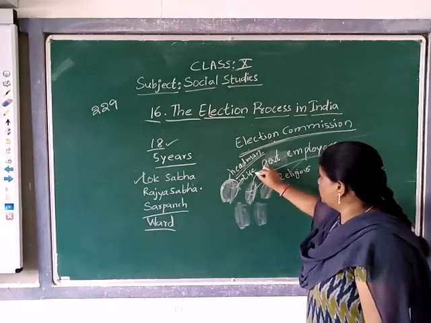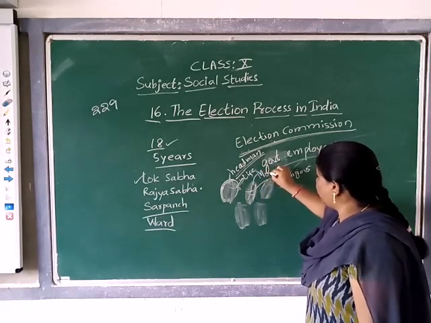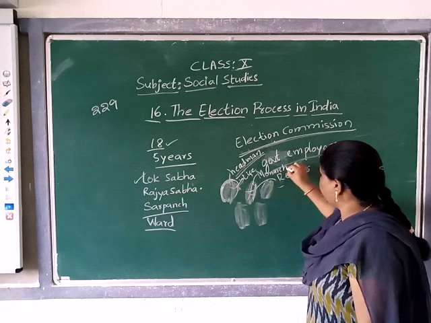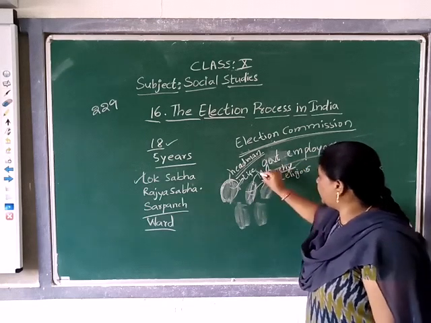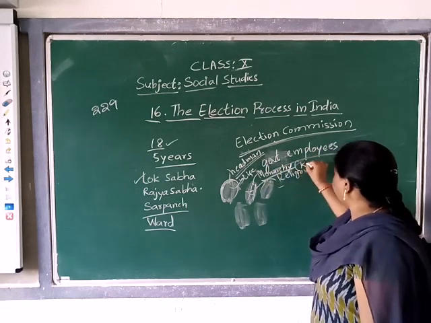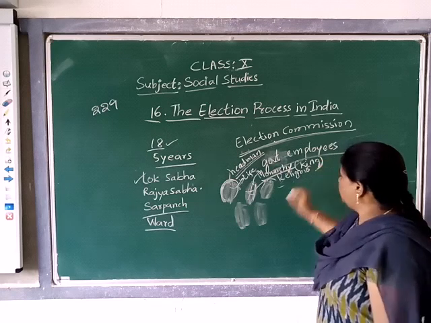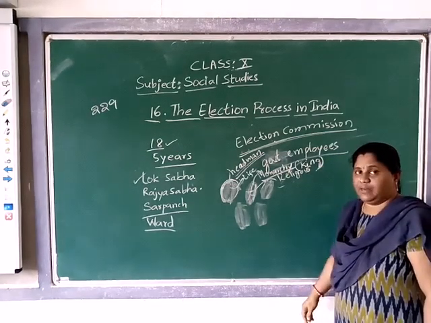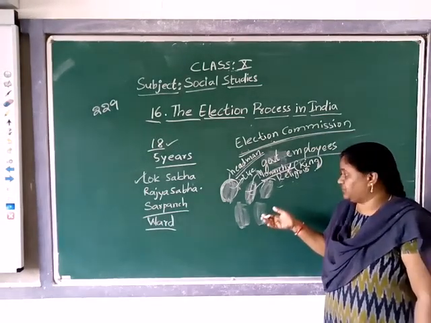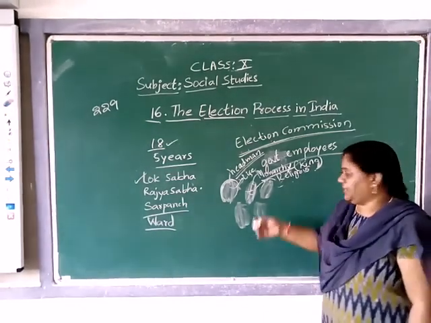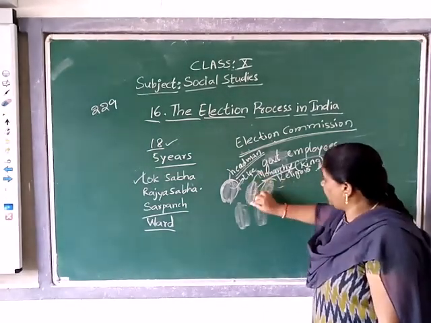Then onwards, the rule of monarchy started in the form of a king. The king, with the help of armies and officials, ruled these variant people.